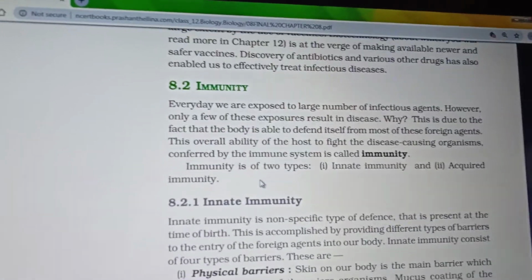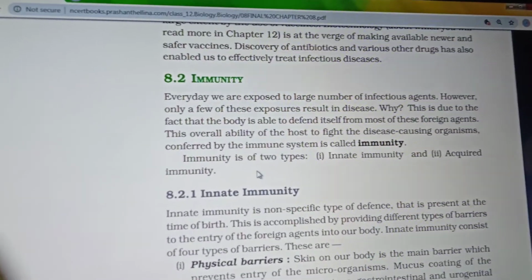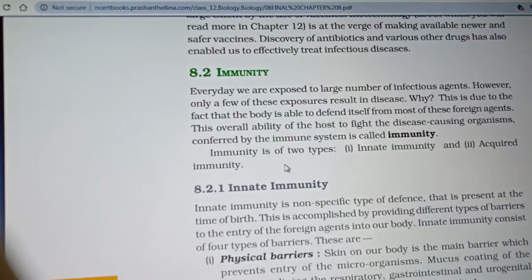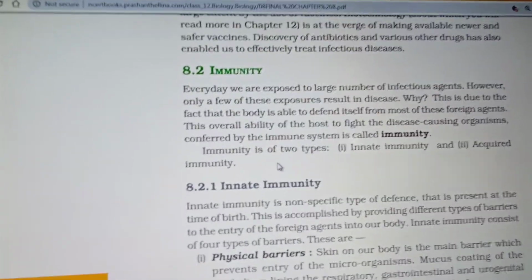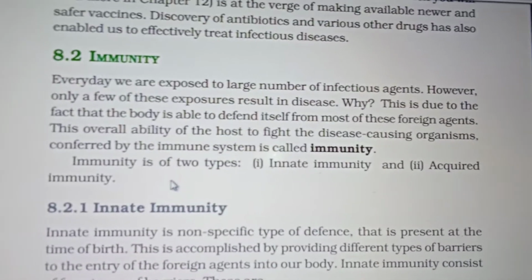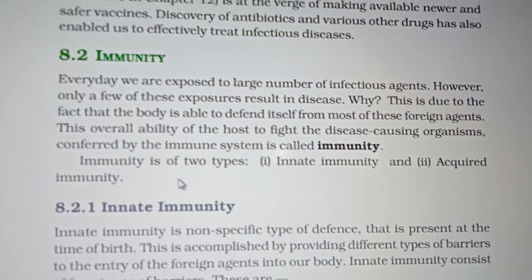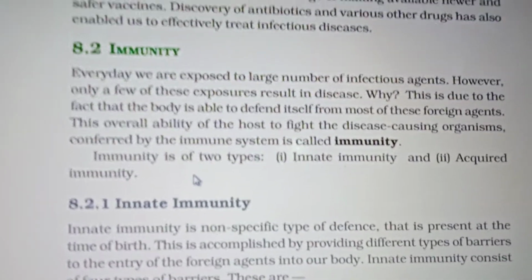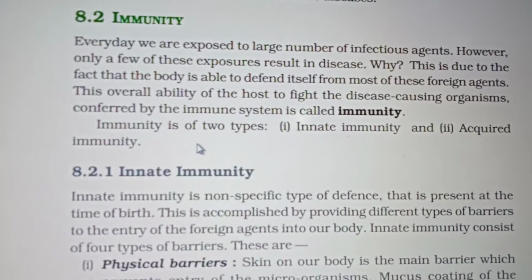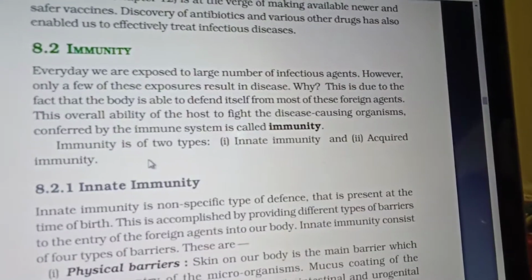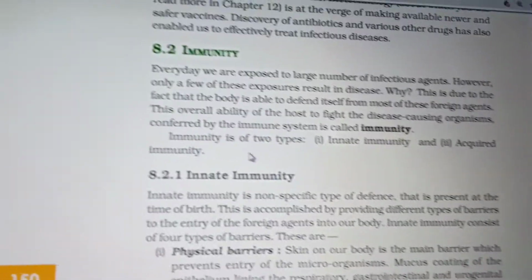Okay, immunity. What is immunity? I think you are familiar with it. It is the overall ability of the host to fight against disease-causing organisms, that is, pathogens. Our body fights against pathogens, the disease-causing organisms, by our immune system, and that is known as immunity.